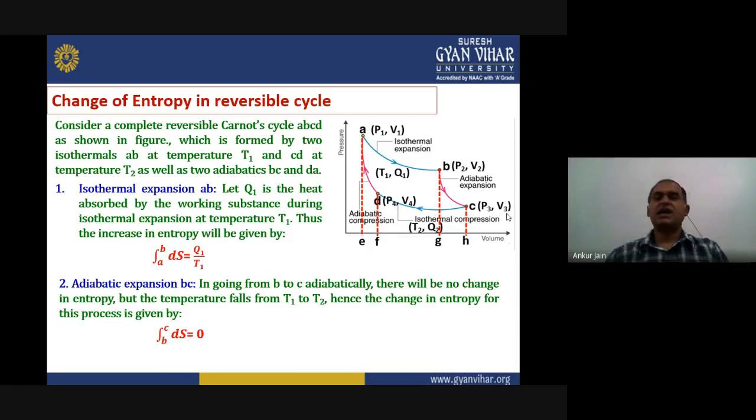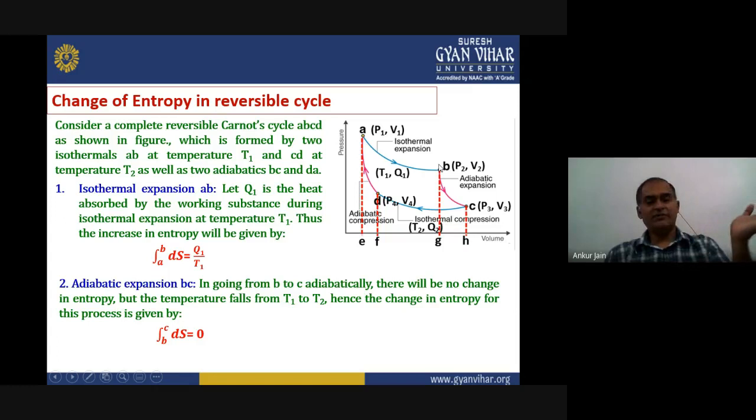First process is isothermal expansion. Let us consider that Q1 is the amount of heat that is absorbed by the working substance, and that is done at temperature T1. Here we are considering T1. The coordinates for the initial state are P1 and V1, and the final state, for point B, is P2, V2. So what will be the increase of entropy in this process?